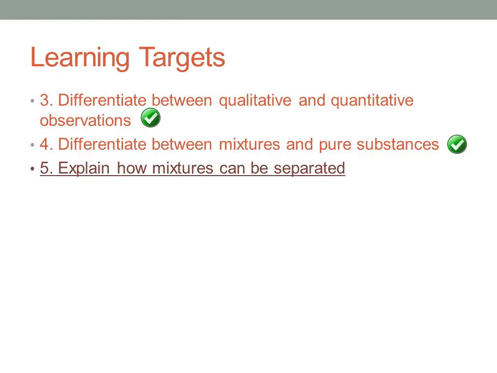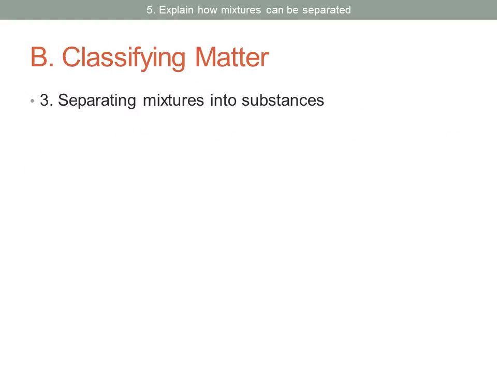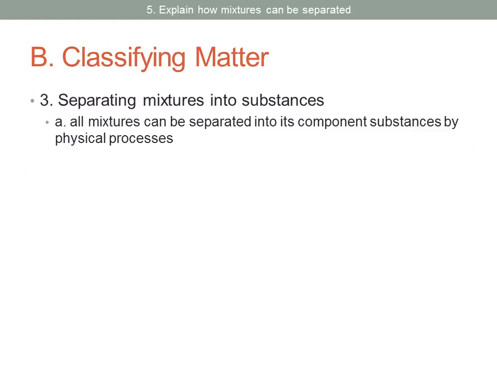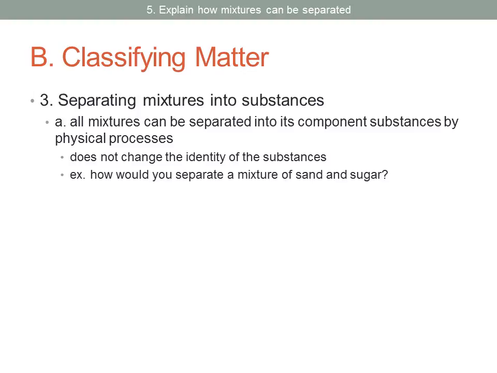We now want to explain how mixtures can be separated. If we're going to separate mixtures into substances, what we need to understand is that all mixtures can be separated into their component substances by physical processes. This does not change the identity of the substances. The substances that were in the mixture will still be those same substances.